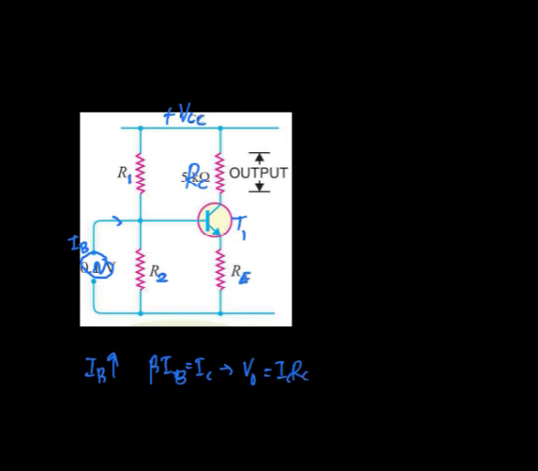Now suppose an AC signal is applied. Let small ib represent the total base current. Then the total collector current will be beta times ib, which is equal to capital IC, and this will provide an output voltage of V0 equal to IC into RC. So this is the way this circuit provides the amplification of a weak signal.